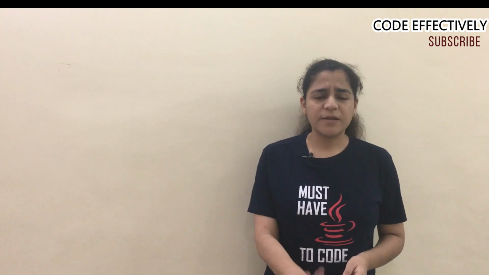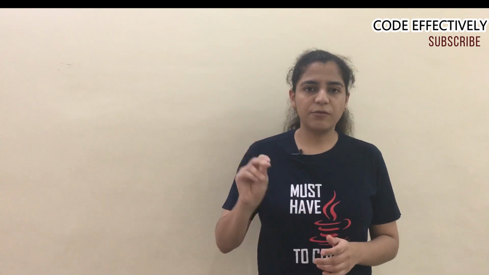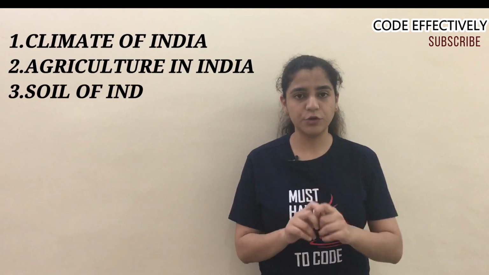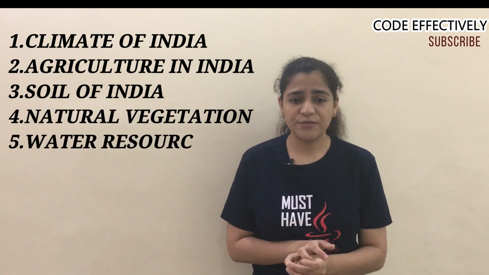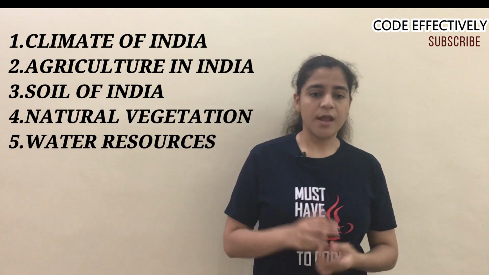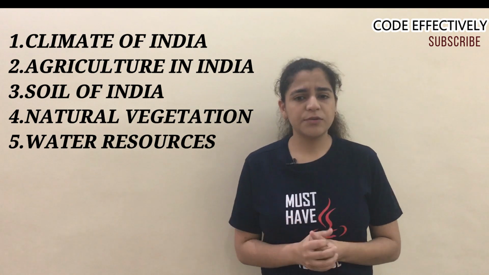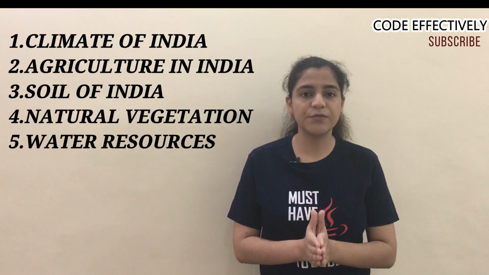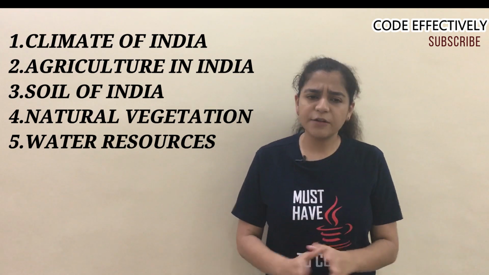What I suggest to my students is to do the first 5 units, that is climate of India, soils of India, agriculture of India. Agriculture of India contains all 3 units, that is food crop, cash crop, types of agriculture, and the green revolution. After this I request my students to do natural vegetation of India, then soils of India, water resources. These are the units that you can do.